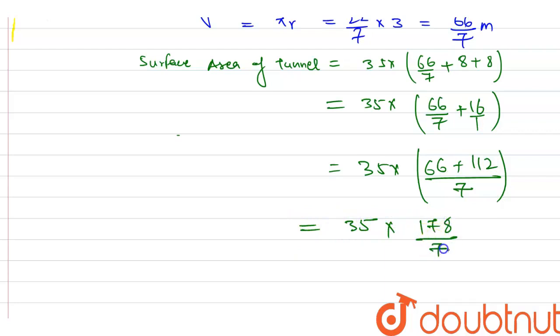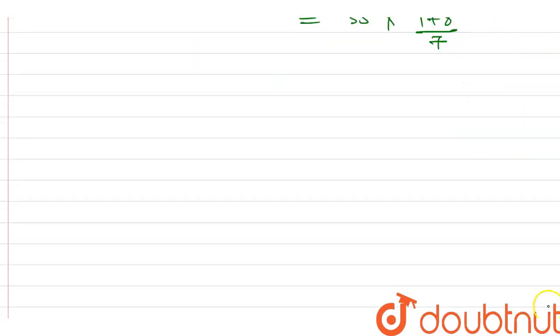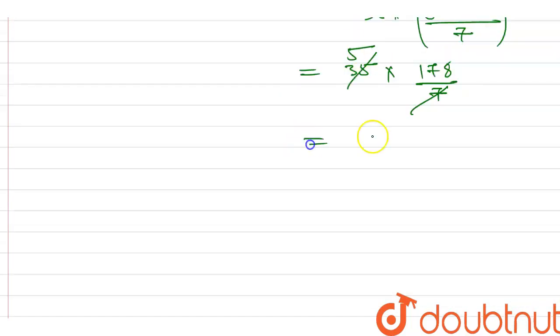178 upon 7. Okay, so cancel it, 35 by 7, you will get 5 into 178. 5 8s are 40, 5 7s are 35 plus 4 is 39, and 5 1s are 5, so 890. So it will be 890 meter square.